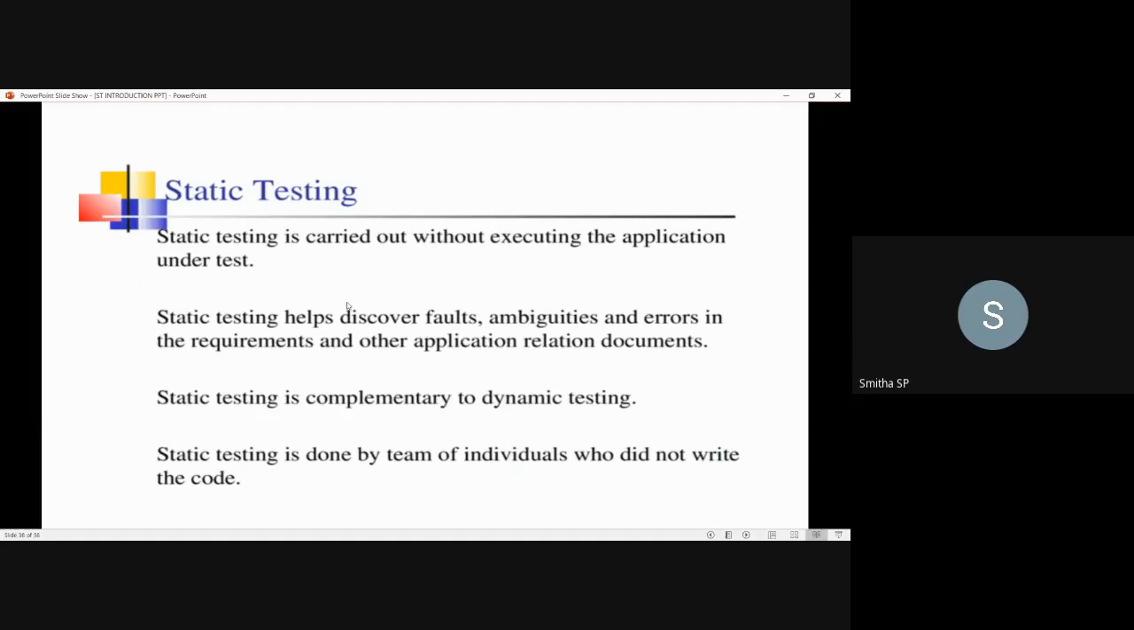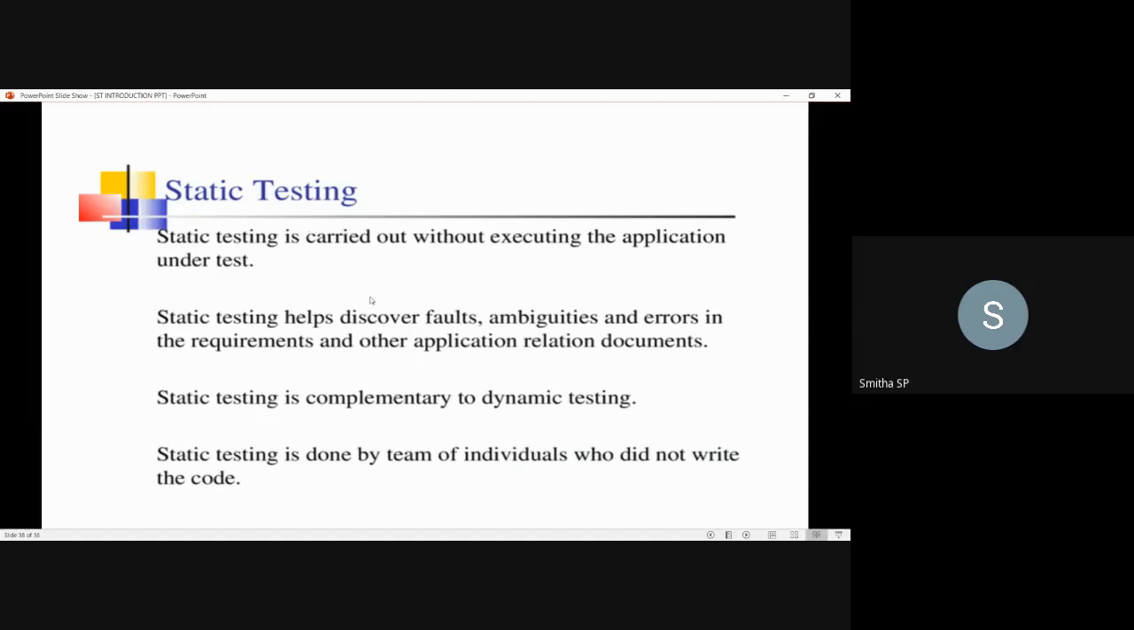This type of static testing is done by a team of individuals who did not write the code. In the sense, those who write the code and are involved in the coding process will not be involved in this static testing. So it is done by a team of individuals who did not write the code.